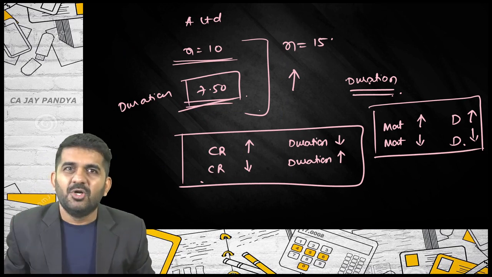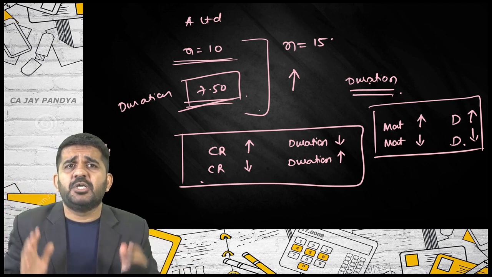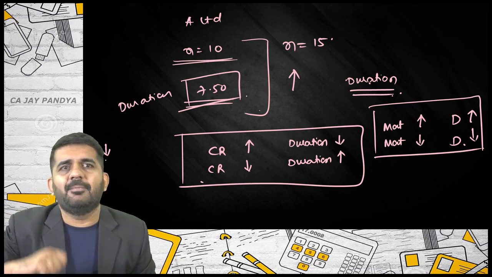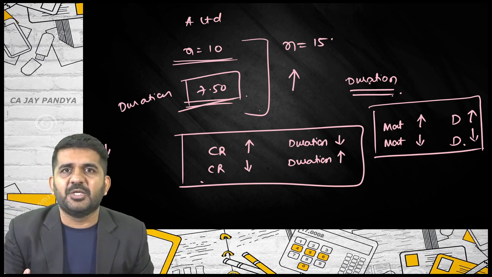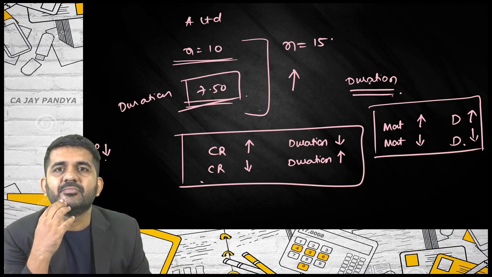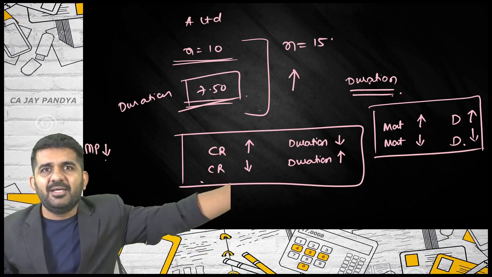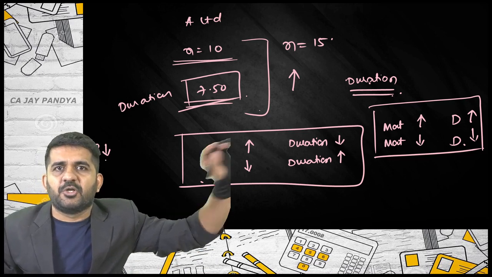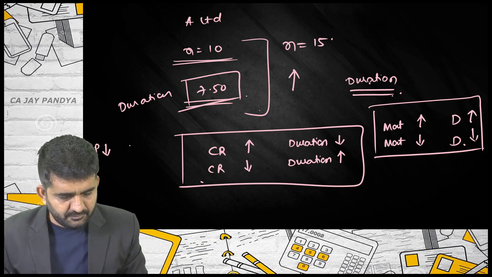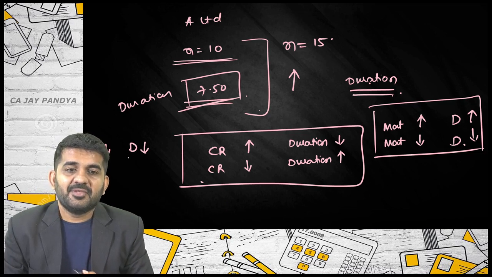Also, tell me again a simple thing. With the same atmosphere, same coupon rate, same maturity value, if something was first available at 100 rupees, now it is available at 90 rupees, is your risk increasing or decreasing? If something is the same product giving you the same cash flow, say there is a company and the value of the company was 100 crore. Now it has become 90 crore. Has your risk increased or decreased? Increased.